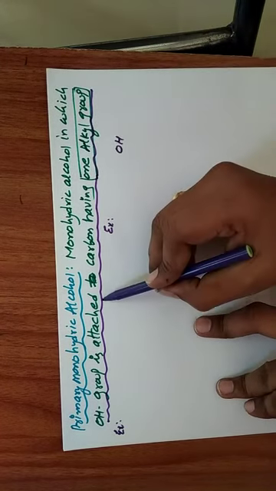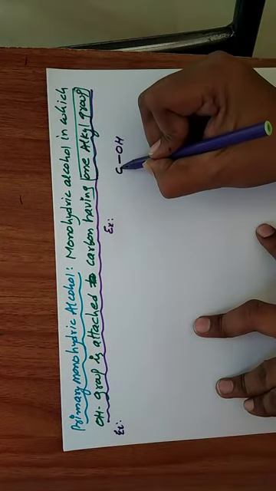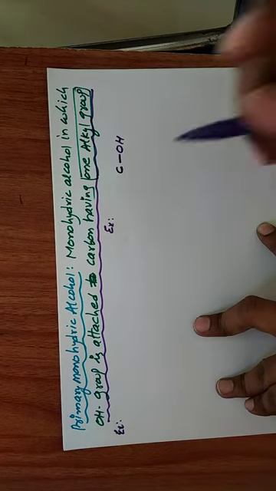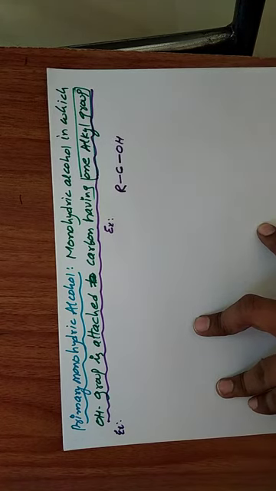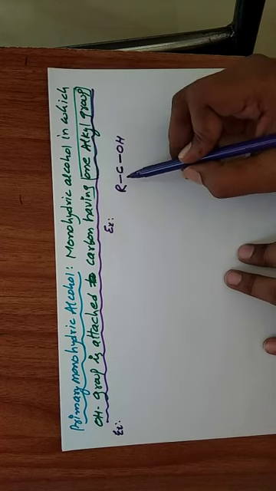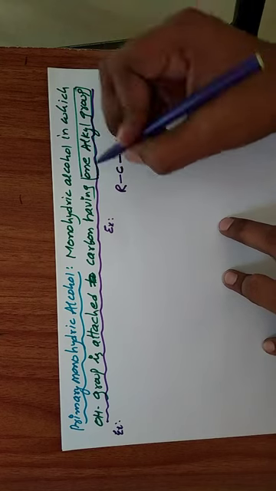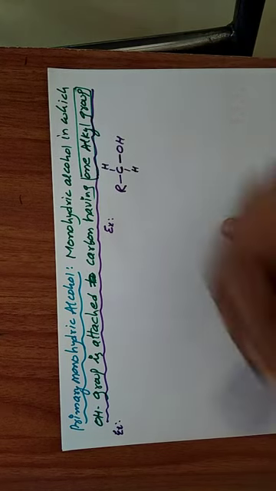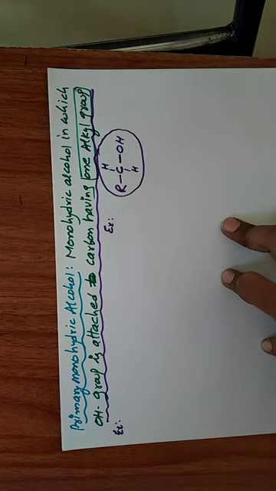This OH group is attached to this carbon having only one alkyl group. The alkyl group is represented by capital R. Generally carbon forms 4 bonds. Already 2 bonds are completed, so the remaining 2 bonds are filled with hydrogen. This is the primary monohydric alcohol.